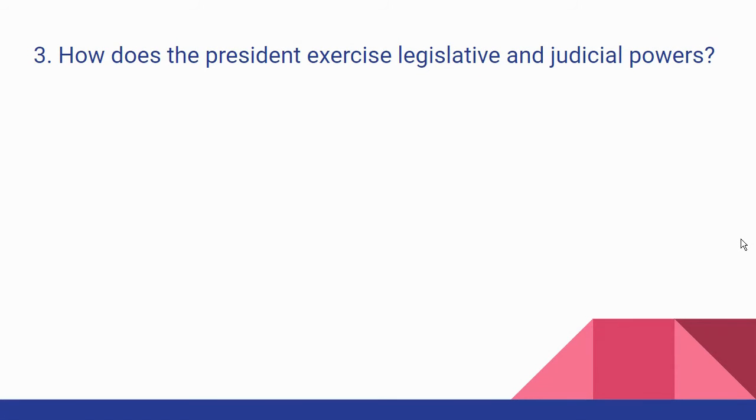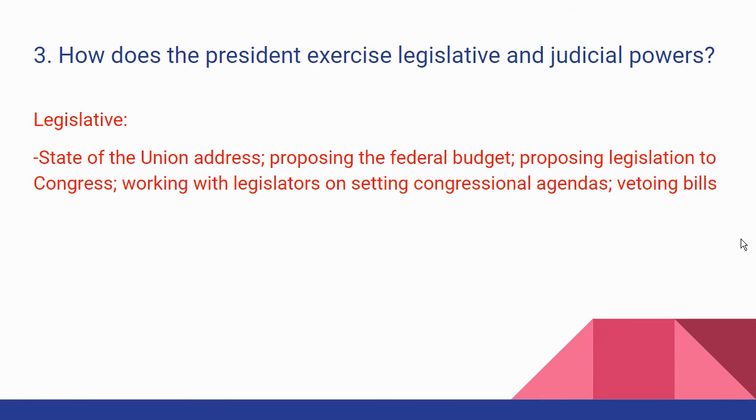Okay, number 3, how does the president exercise legislative and judicial power? Remember, legislative means lawmaking. How does the president exercise legislative power? Well, he gives the State of the Union address. The Constitution mandates that the president must every year give an annual message to Congress related to the State of the Union.